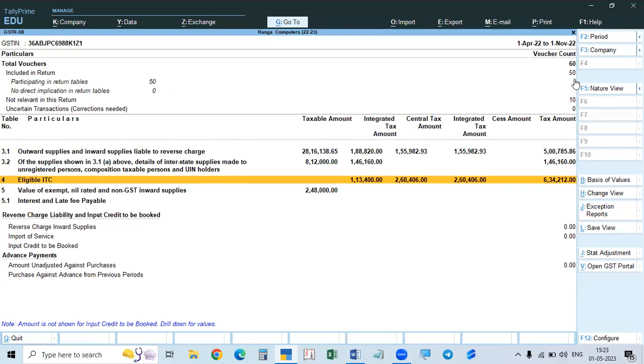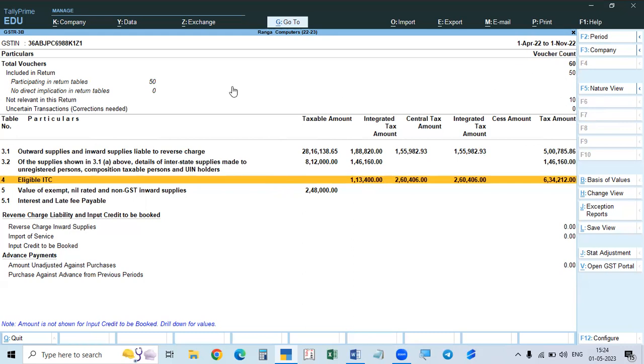So all the 50 are okay. It is included in the return. 50 means there are no errors. So no uncertain transactions. If there are uncertain transactions, that will not be included in the return, so the difference will be shown here. That is only the balance. If there are 2 uncertain transactions, then here they will show only 48. Only 48 will be included here. When you rectify that, it will be added to this report.